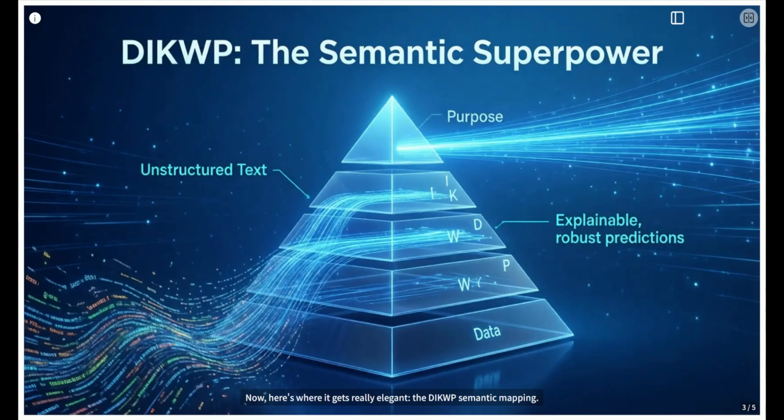Now, here's where it gets really elegant: the DIKWP semantic mapping. This isn't just jargon, it's the secret sauce ensuring our two tracks actually talk to each other. Imagine pulling out a general's preference for flanking maneuvers from their memoir. That insight, via DIKWP, gets mapped onto the knowledge layer node in our structured knowledge graph. Similarly, inferring a nation's core value from religious texts maps to the intent layer. This mapping ensures everything aligns semantically.